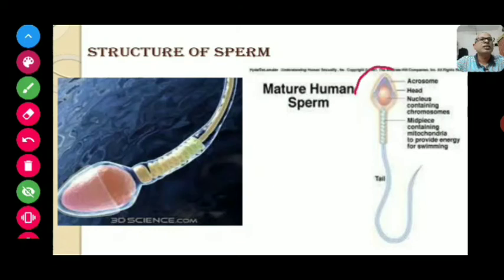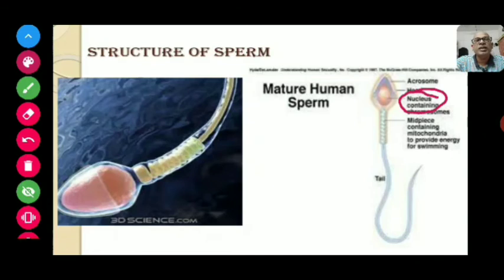This one is the head portion, there is a small neck portion, then the middle piece, and this one is the tail. Covering this whole structure, the plasma membrane envelops the whole body of the sperm.